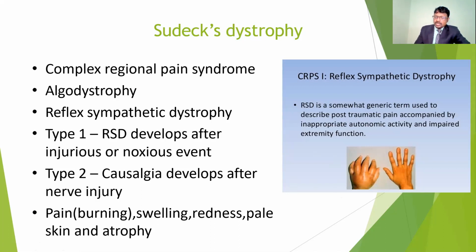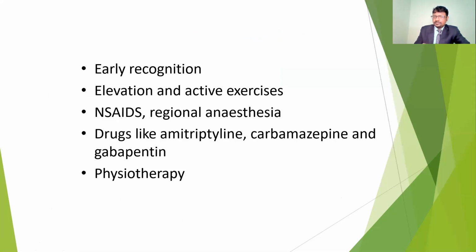These are the most common complications because of fracture. Early recognition is important, and elevation and activation exercises improve blood circulation at the fracture fragments, along with NSAIDs, non-steroidal anti-inflammatory drugs.